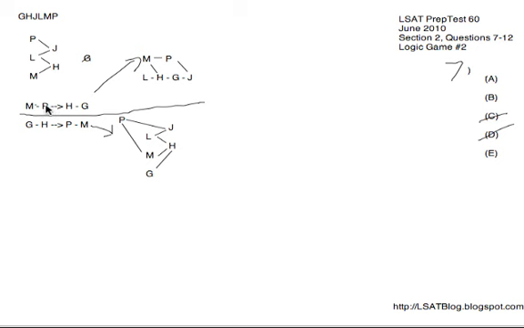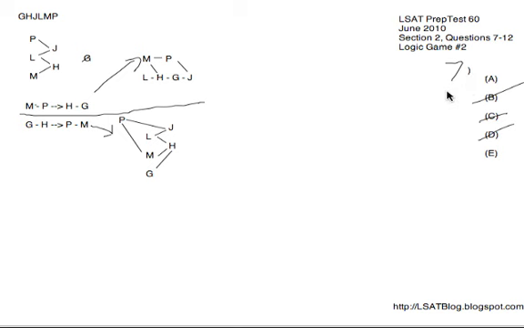We could use the conditionals: when M is before P, H is before G. So scan through the choices looking for cases where M is before P. We see that in choice B, M is before P there, but we don't have H before G there. Therefore, choice B is invalid and we can eliminate it. Anything else? No, E doesn't have M before P, so we're good there.